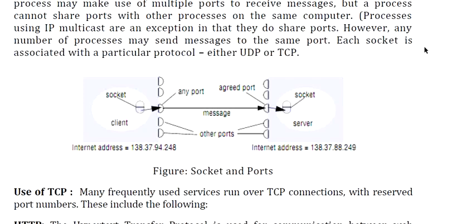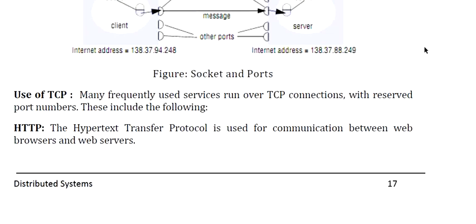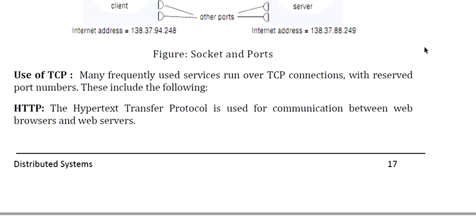So here we will see how UDP and TCP are used. Many frequently used services run over the TCP connection with reserved port numbers. These include the following: HTTP, the hypertext transfer protocol, is used for communication between the web browser and the web server.